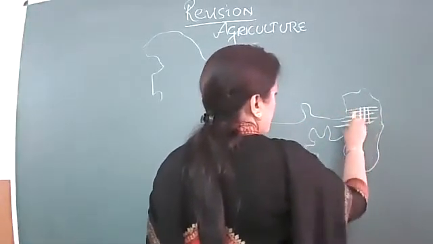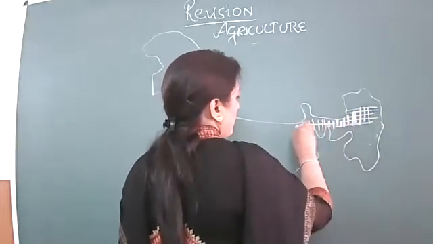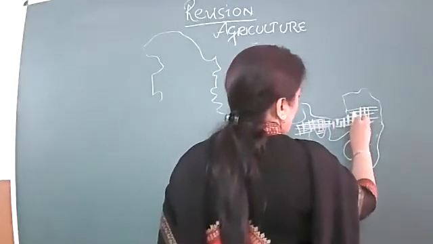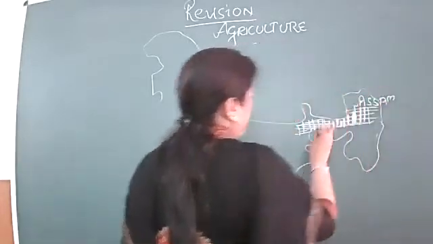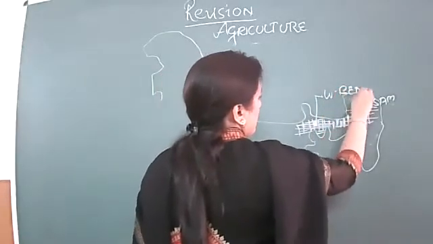A second important state is West Bengal. Now look at the areas. First is Assam, and the second prominent area is West Bengal.